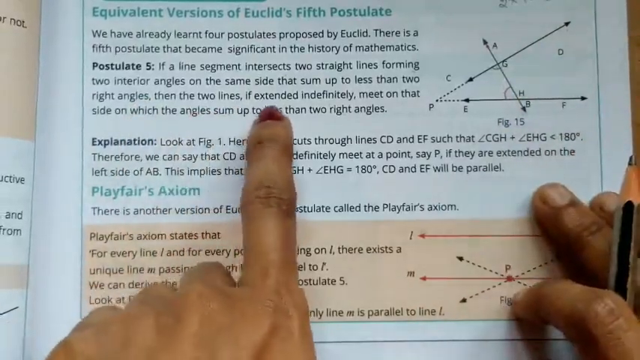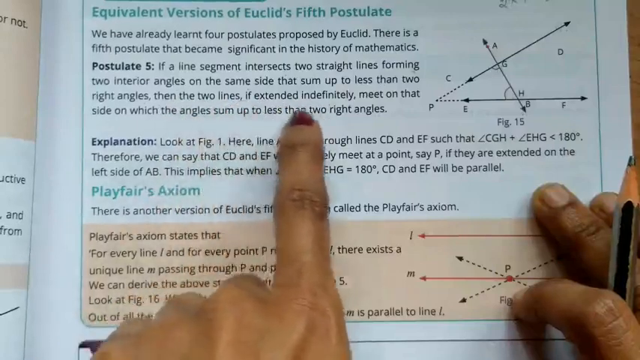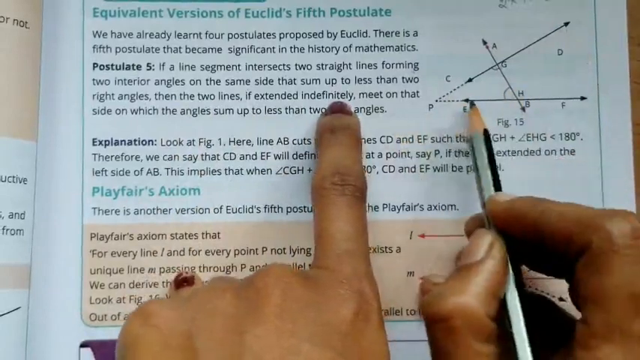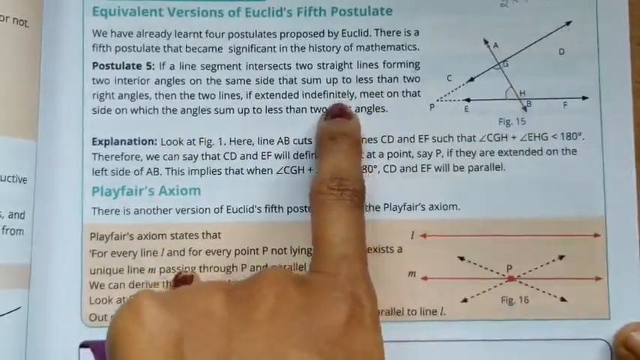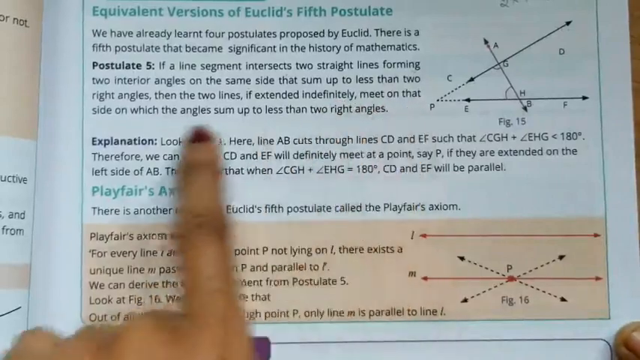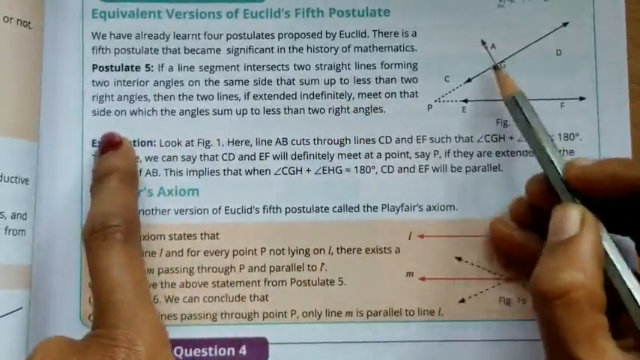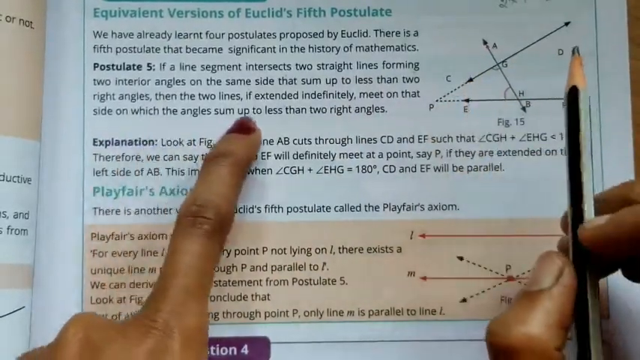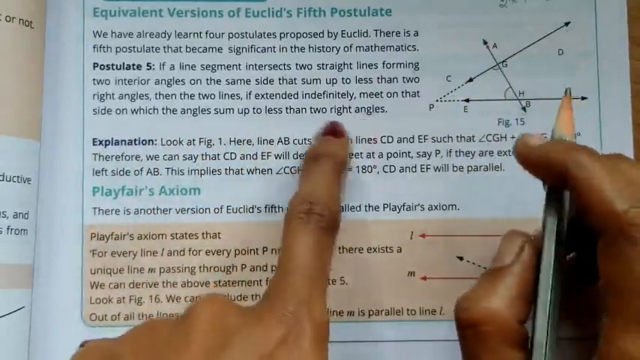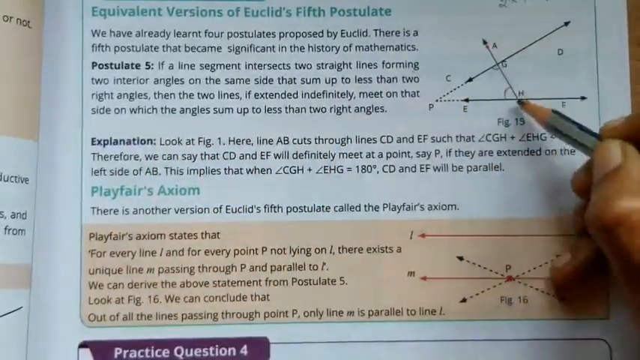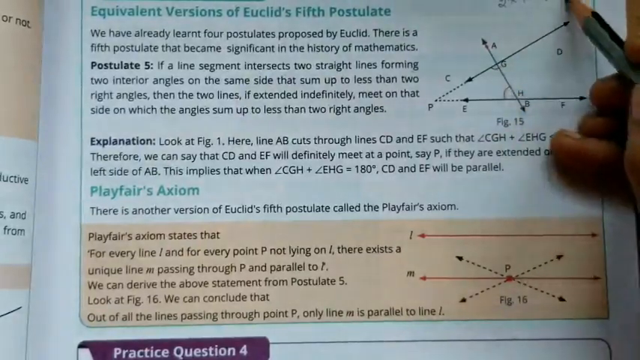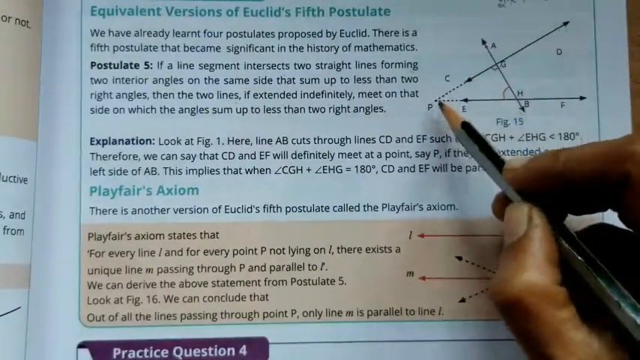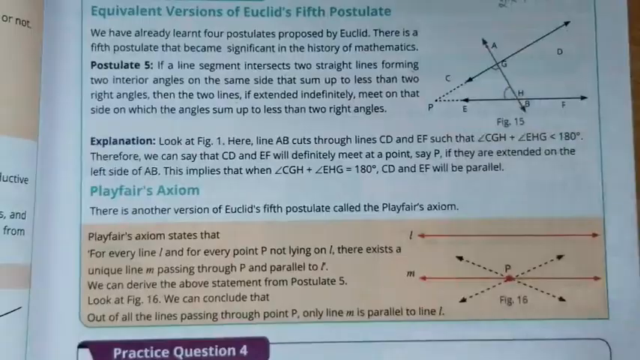Okay. If the two lines are extended indefinitely, these two lines extended. See here, this is extended here. This is also extended here. If these two lines are extended indefinitely, they meet on that side. Which side? The angle side. They will meet at a particular point, isn't it? On the side on which the angles sum up to less than two right angles. If these two angles' sum is less than 180 degrees, then definitely these two lines meet at a particular point. So this is the fifth postulate.